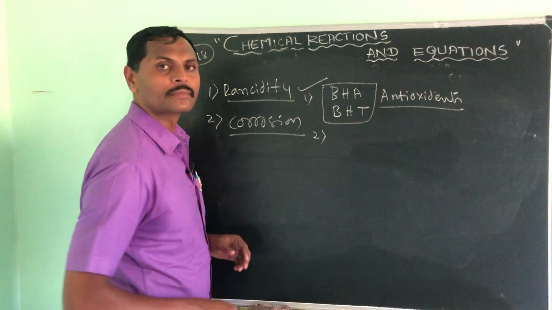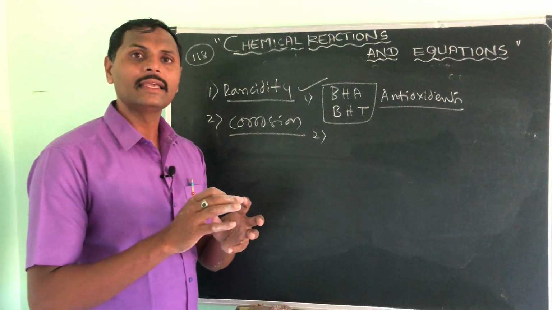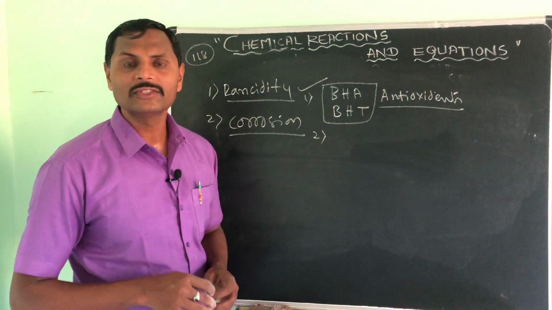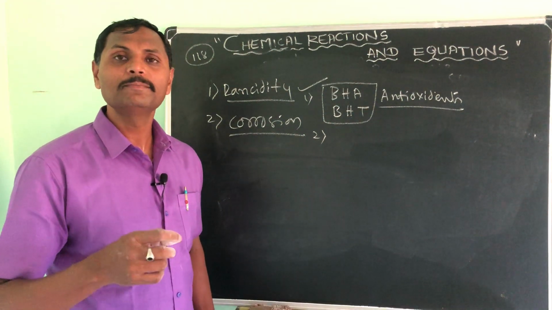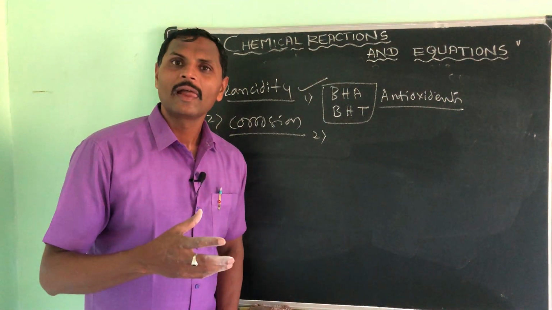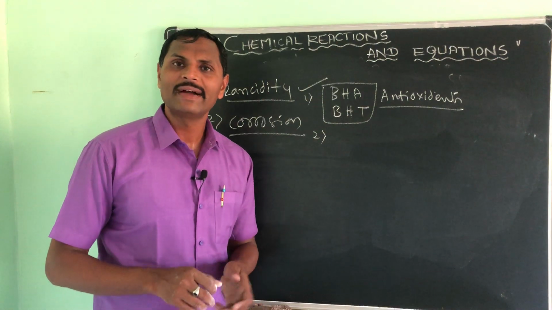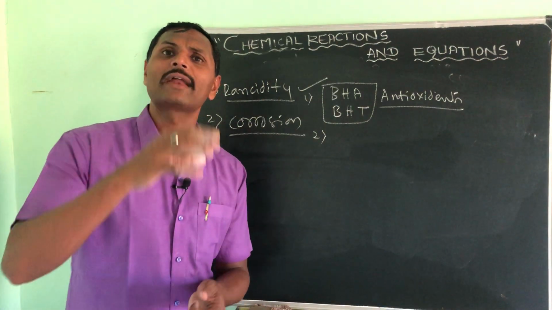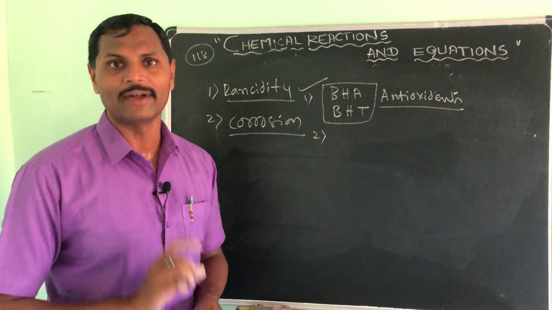Second one, simply add nitrogen gas, which is inert, instead of oxygen. You might have seen chips and Lay's type of packs. There you will find very few chips and more gas. What is that gas? That is nitrogen gas, which is inert.